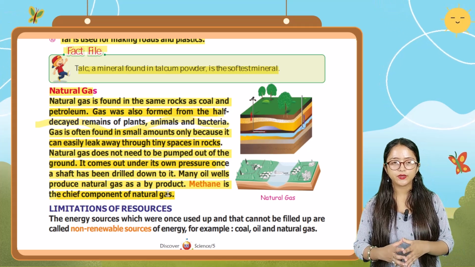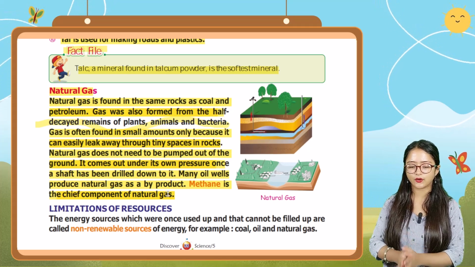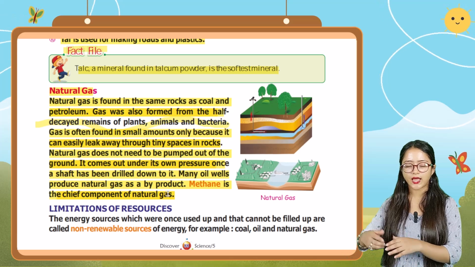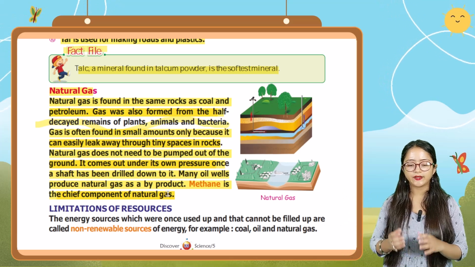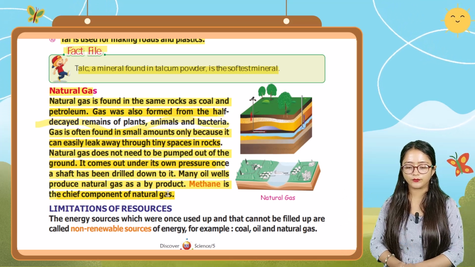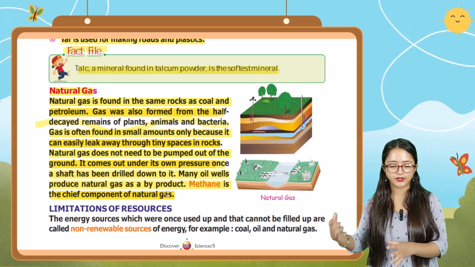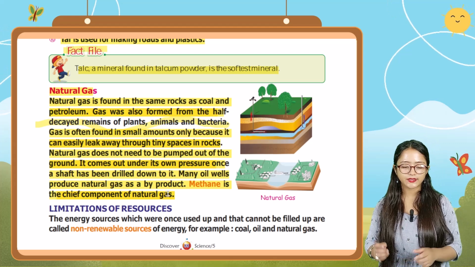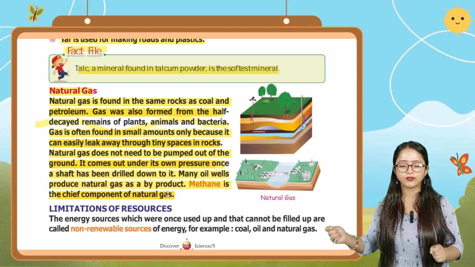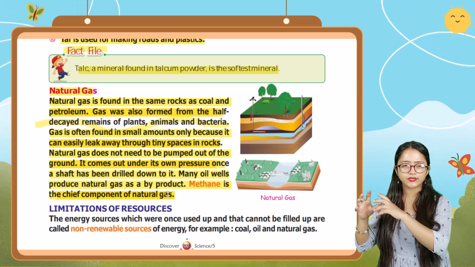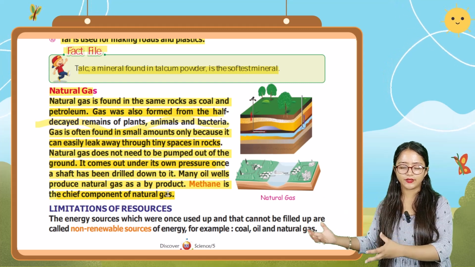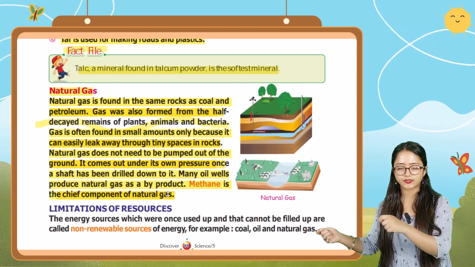Okay, so here it is saying that natural gas is found in the same rocks as coal and petroleum, and gas was also formed from the half-decayed remains of plants, animals, and bacteria. And this gas is often found in small amounts only because it can easily leak away through the tiny spaces in rocks.